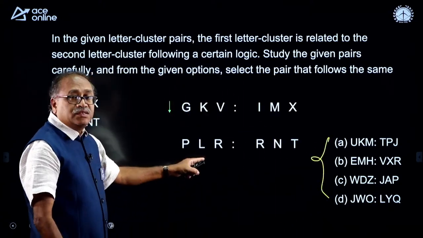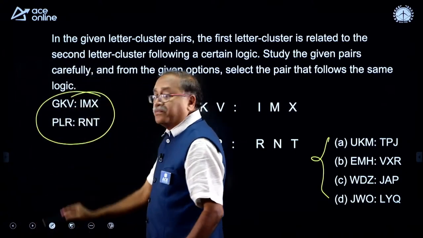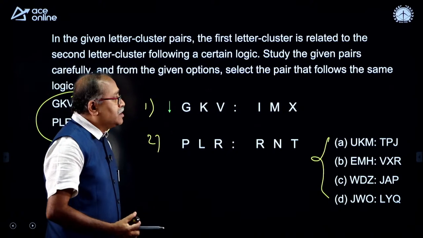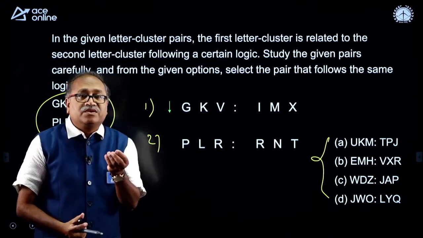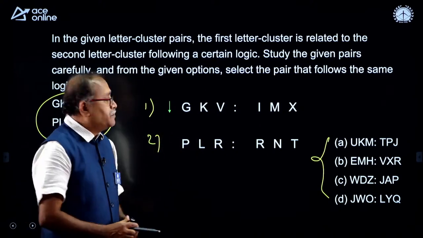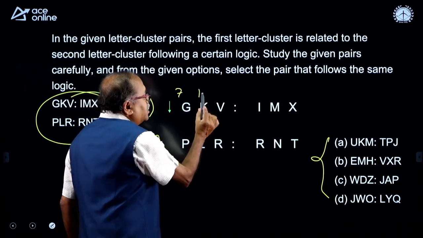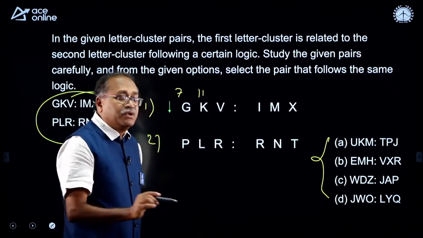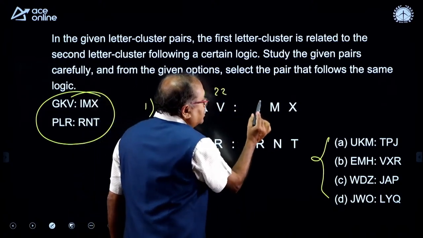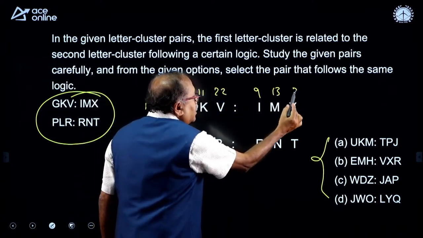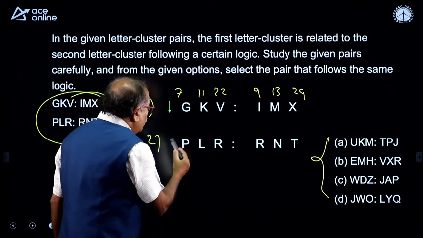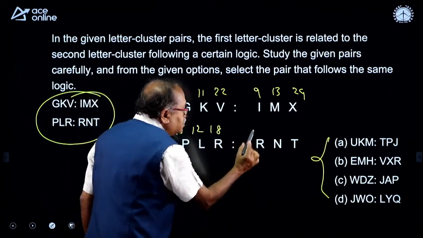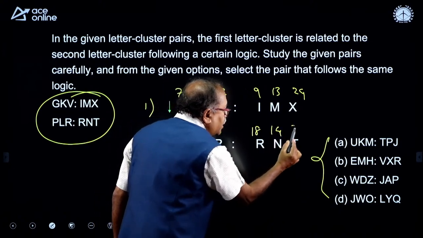I have given the question in this format. Here this is the question. The first one has some logic, the second one has some logic. So again I will say it is based on the numbers. Here this is 7, 11. All of you may not know the numbers, but before the examination please mug up this one. This is 22, I is 9 and 13, and this is 24. And now the second one, P is 16 and this is 12 and 18. So this is 18 and 14 and 20.